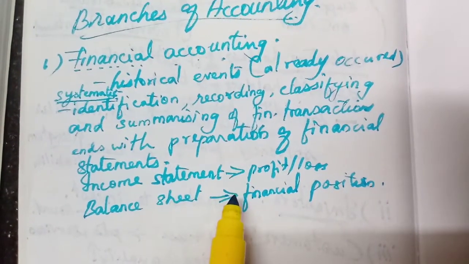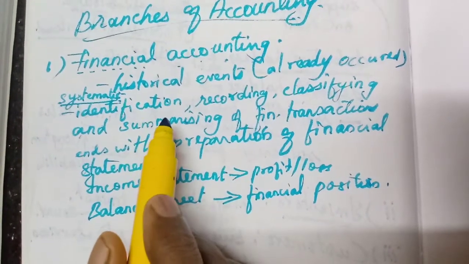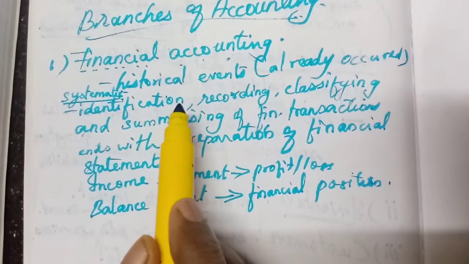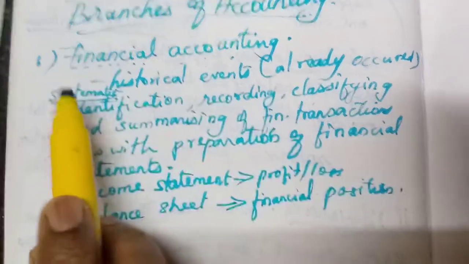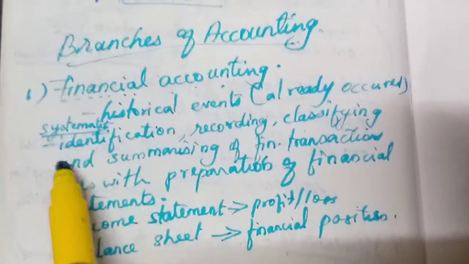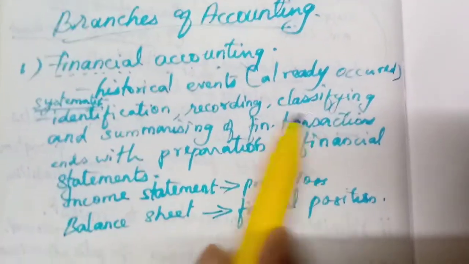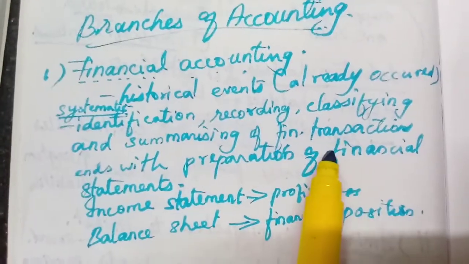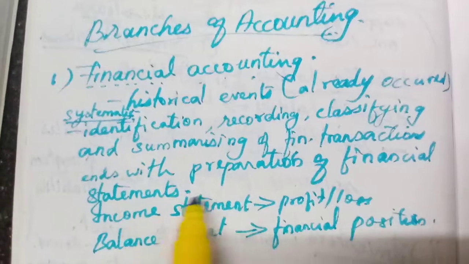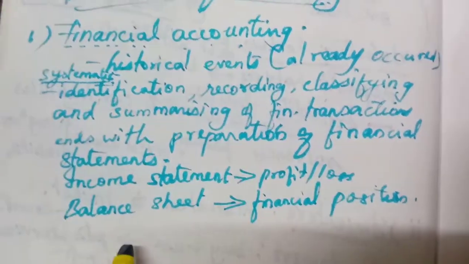It provides various information for the users, especially for taking proper decisions. Then this financial accounting starts with identification, recording, classifying and summarizing of all financial transactions and ends with the preparation of financial statements.